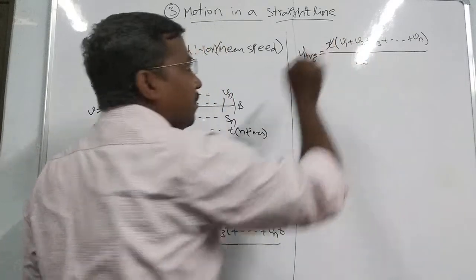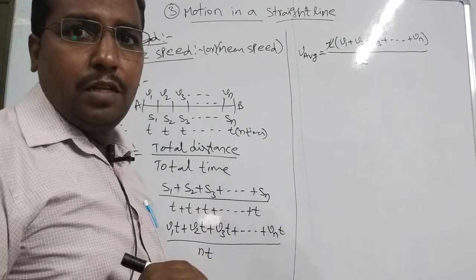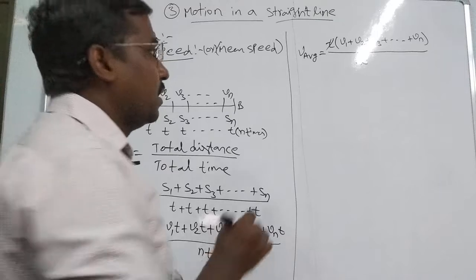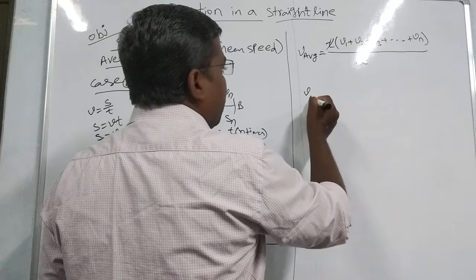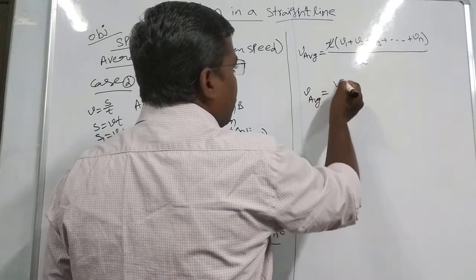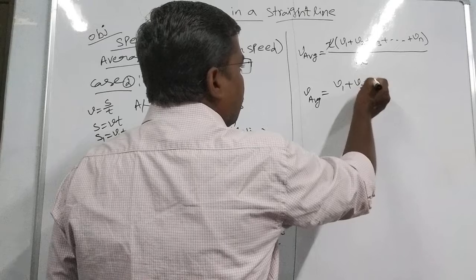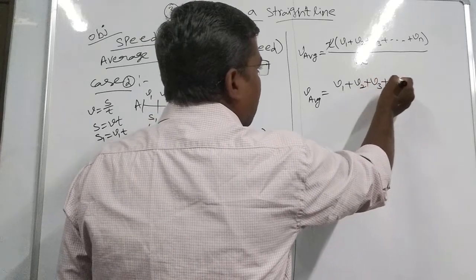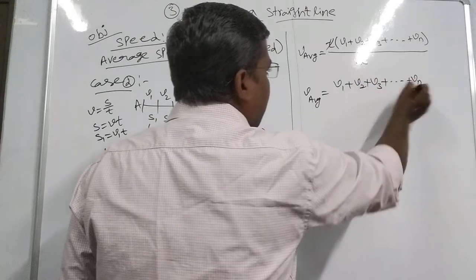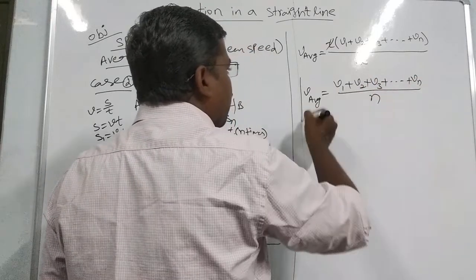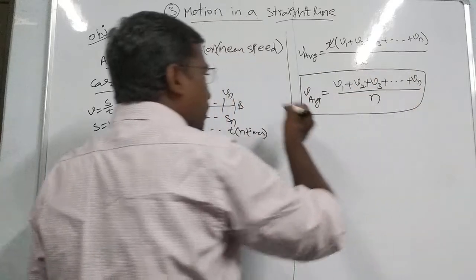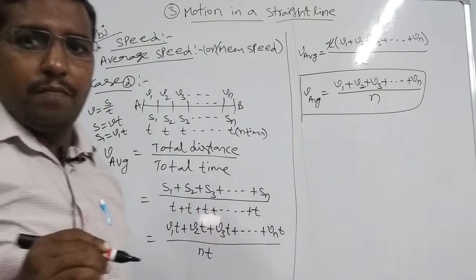Therefore t will get cancelled, and the remaining v average is equal to v1 plus v2 plus v3 and so on plus vn by n. This is the v average formula.